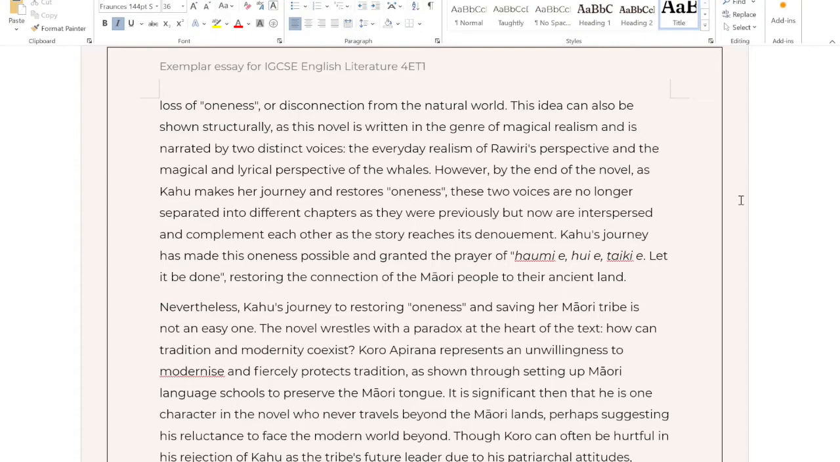However, by the end of the novel, as Kahu makes her journey and restores oneness, these two voices are no longer separated into different chapters, as they were previously, but now interspersed and complement each other as the story reaches its denouement. Kahu's journey has made this oneness possible and granted the prayer of Haumi e, Hui e, Taiki e, let it be done, restoring the connection of the Maori people to their ancient land.